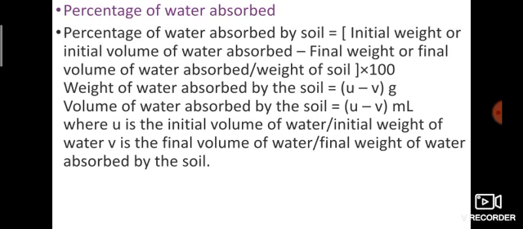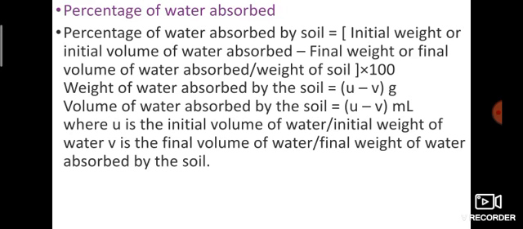Percentage of water absorbed. How do we calculate it? Just now we discussed the percolation of water. This is the percentage of water absorbed by the soil. It is equal to the initial weight or initial volume of water minus the final weight or final volume of water, divided by the weight of soil, into 100. The weight of water absorbed by the soil is equal to U minus V, the volume of water absorbed by the soil, U minus V ml. Where U is the initial volume of water.